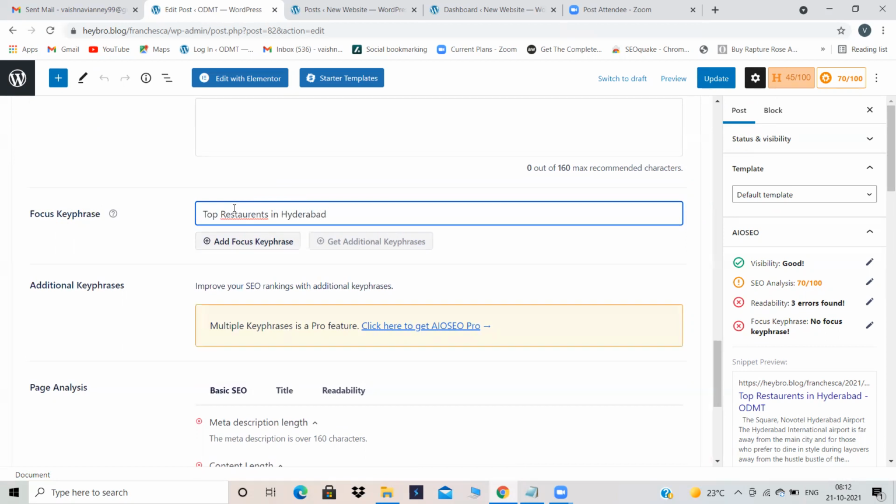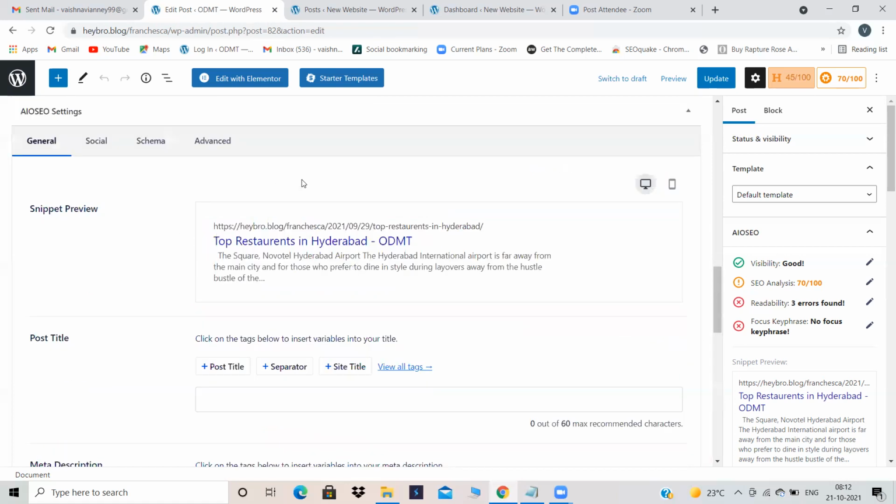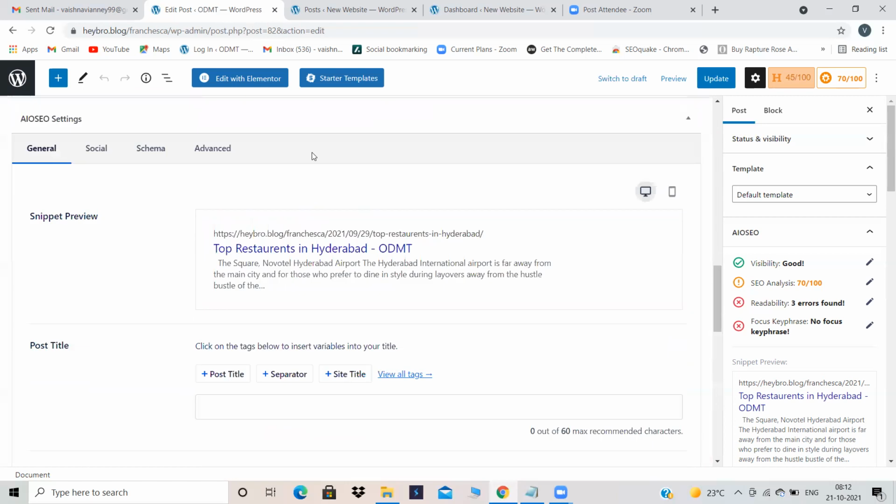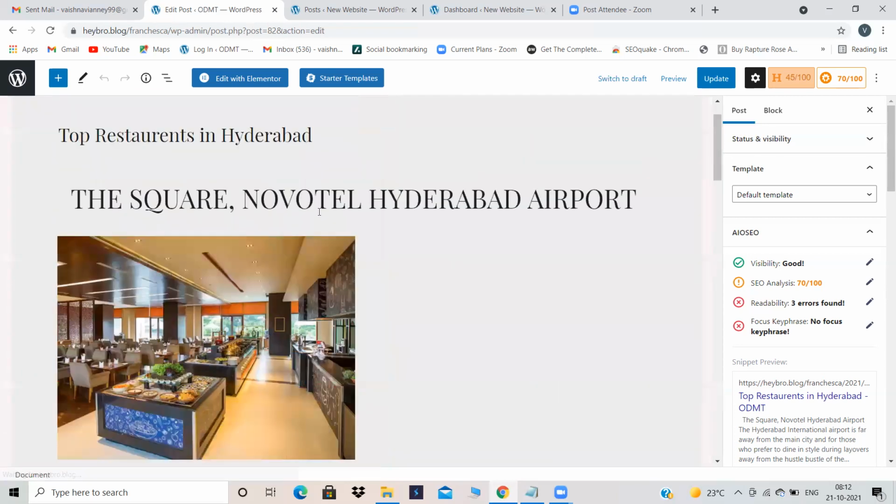This is the easy method done yesterday. Why is the spelling telling me wrong? Okay. Now, add your focus key phrase. This is my focus key phrase, right? This is the title of my blog I'm talking about. Can you see over here? Top restaurants in Hyderabad. Okay, let's change the spelling over here.